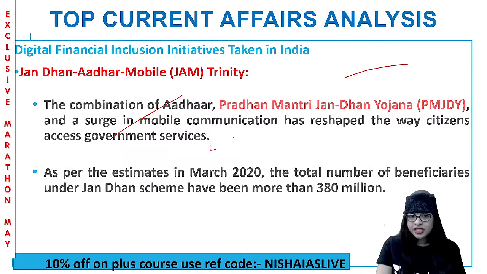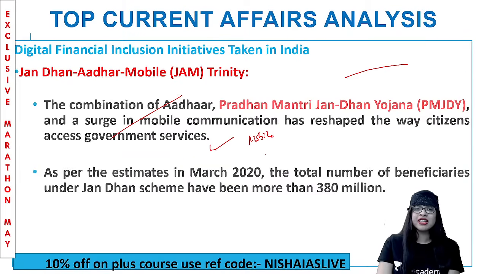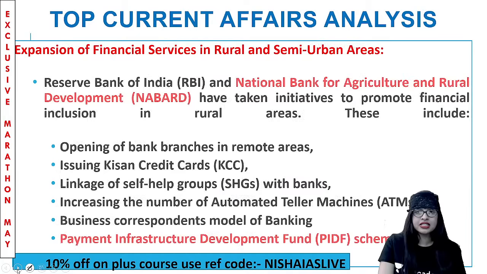They have their own identity, and they get confirmation via their registered mobile number. So corruption is being reduced and systematic functioning is happening. As per the estimates in March 2020, the total number of beneficiaries under the Jan Dhan scheme is more than 380 million, which is indeed a great success. Don't you think so? Yes, kudos to India, guys.